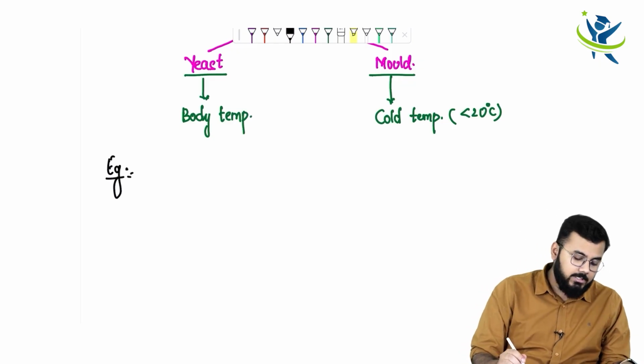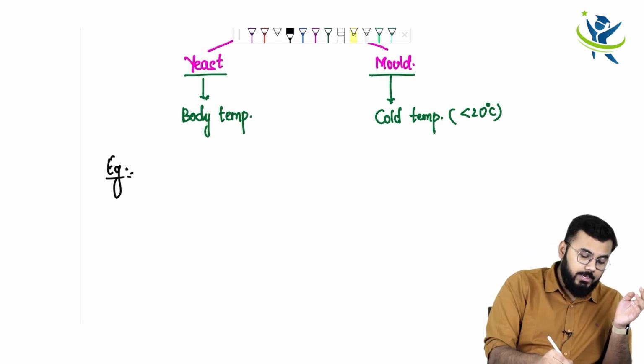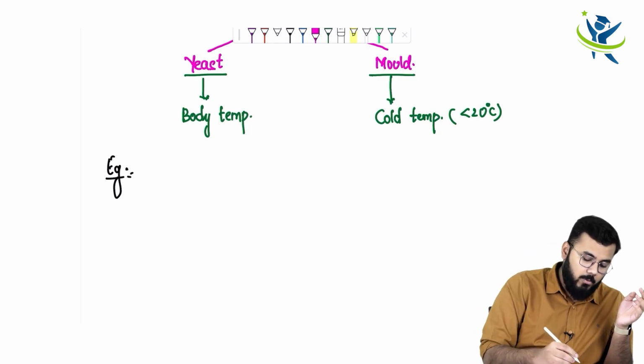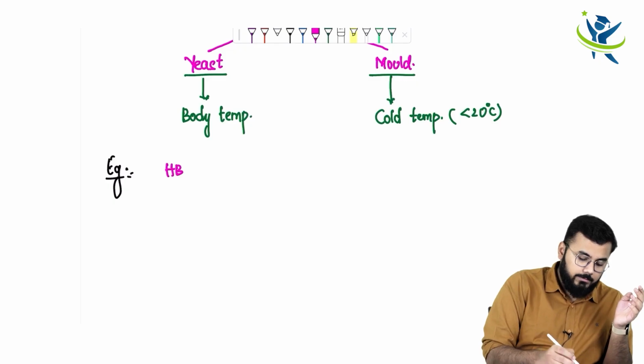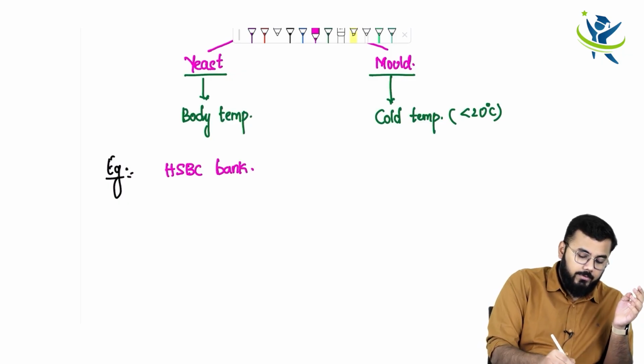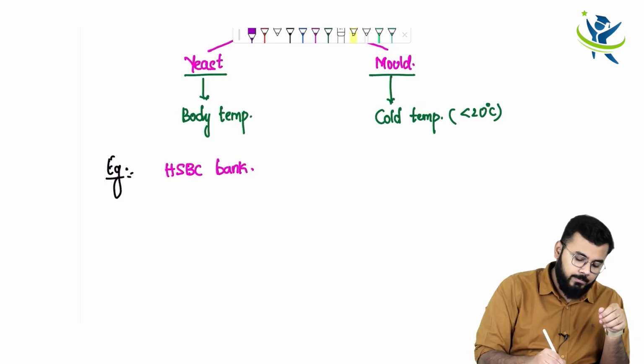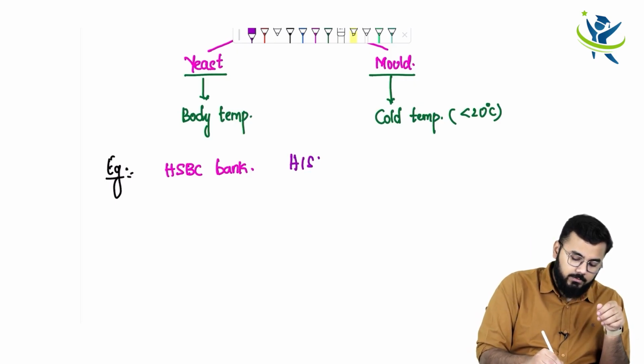For the examples I just want you to remember a mnemonic called HSBC bank. I hope all of you know what HSBC bank is. Now when it comes to HSBC bank, H stands for Histoplasma.